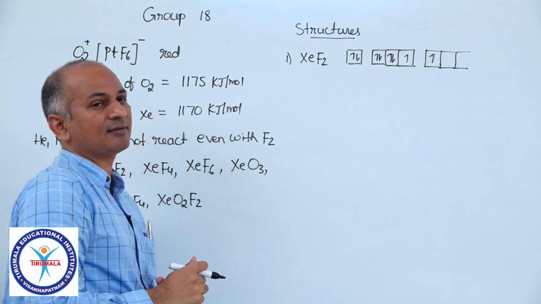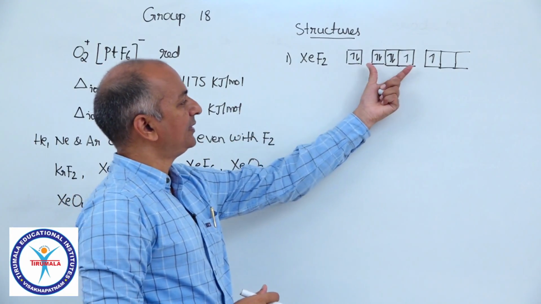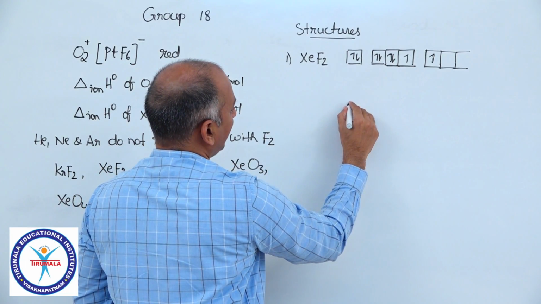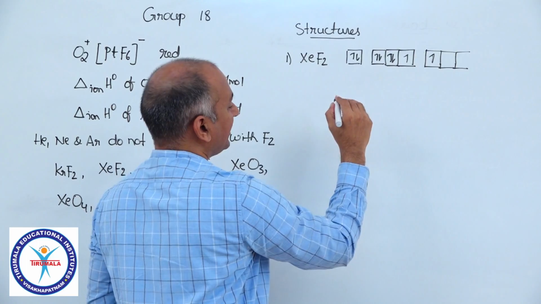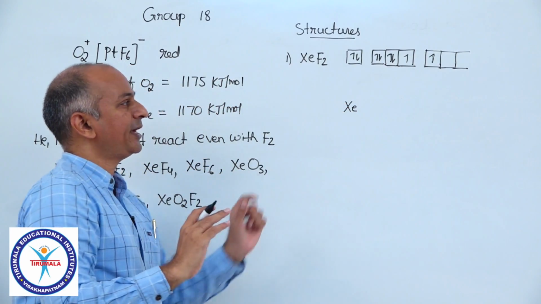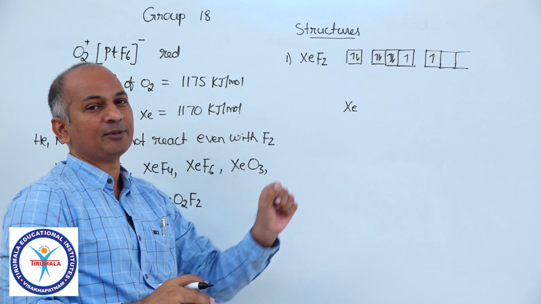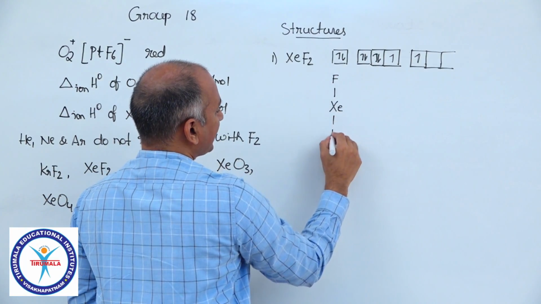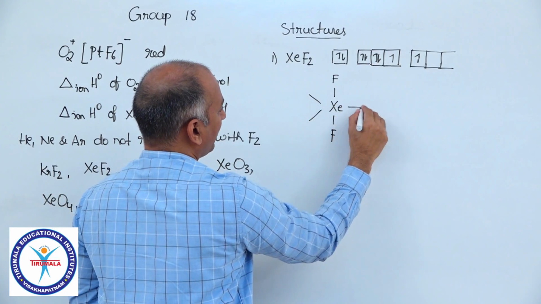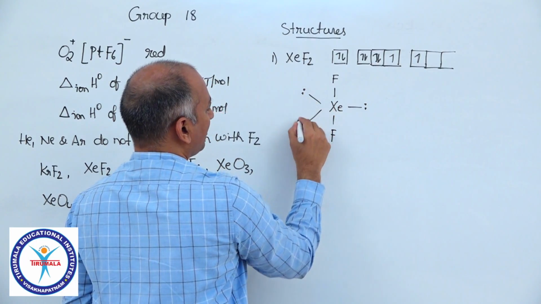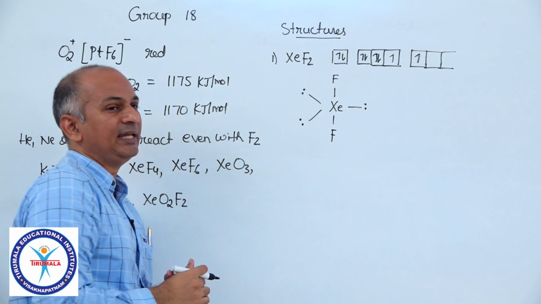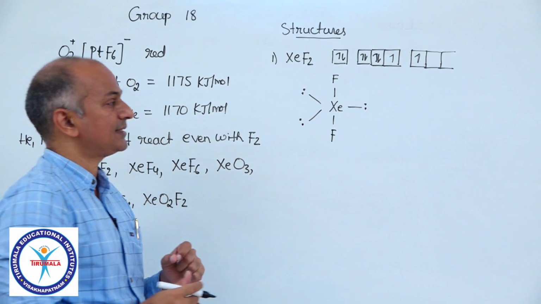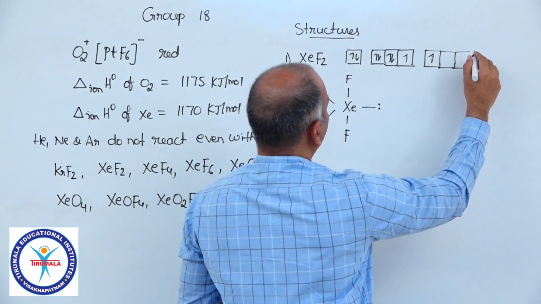And what is the hybridization? sp3d. So xenon structure will be like this. And you know, in sp3d hybridization, lone pairs must be accommodated at the equatorial position. So 2 fluorines will go to axial position and 3 lone pairs will be at the equatorial position. So linear in shape, isostructural with I3 minus.